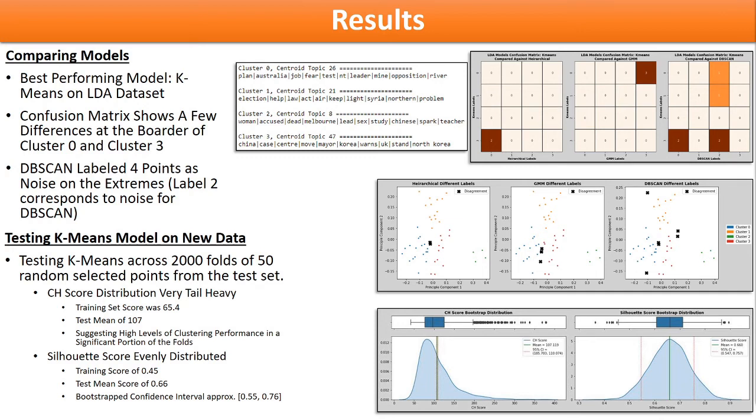The box plot for the CH score distribution shows many outliers to the higher performing side of the interquartile range. The silhouette coefficient distribution was shown to be roughly normal, with a mean of 0.66 and a 95% confidence interval from 0.55 to 0.76. In both cases, the scoring was improved on the test set over the training score.